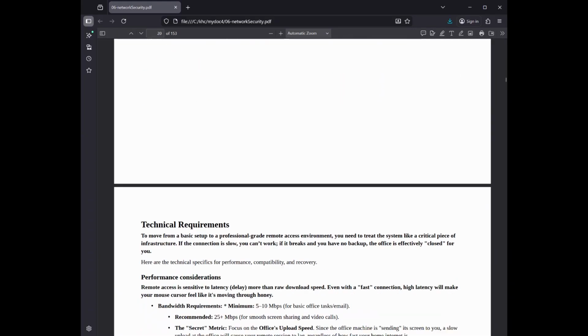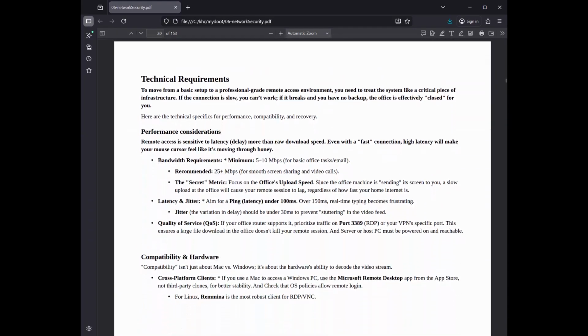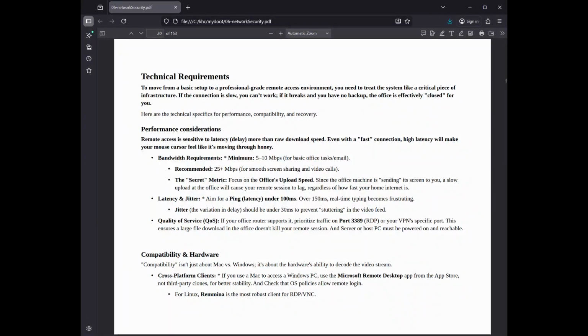Technical requirements: to move from a basic setup to a professional-grade remote access environment, you need to treat the system like a critical piece of infrastructure. If the connection is slow, you can't work. If it breaks and you have no backup, the office is effectively closed for you. Here are the technical specifics for performance, compatibility, and recovery.